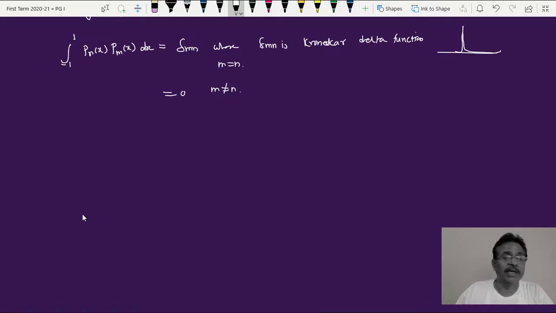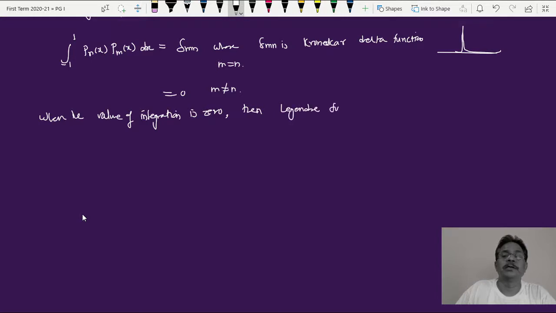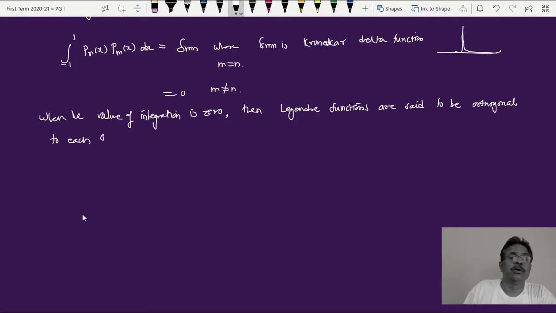When the value of integration is 0, then Legendre functions or polynomials are said to be orthogonal to each other over the interval from -1 to +1 of the argument x.